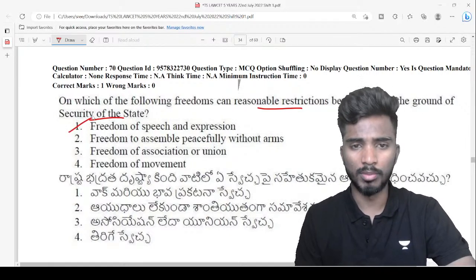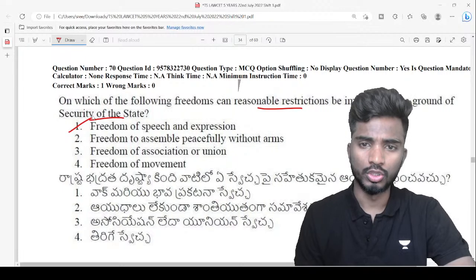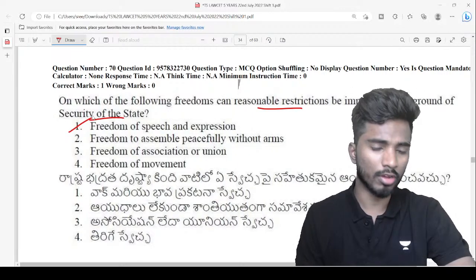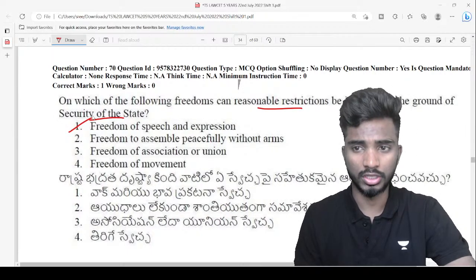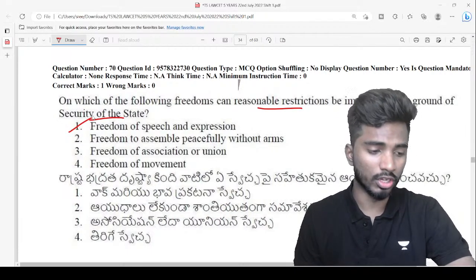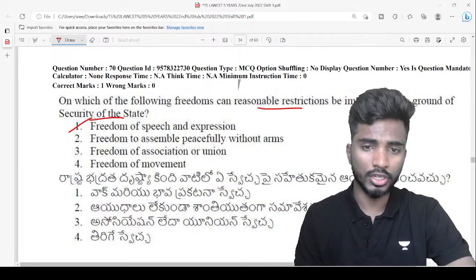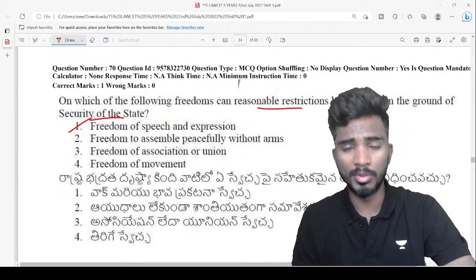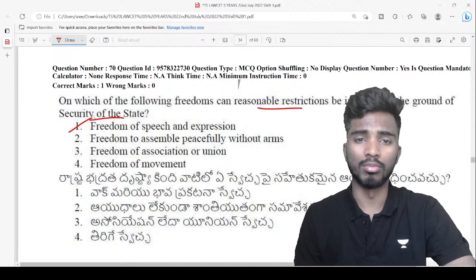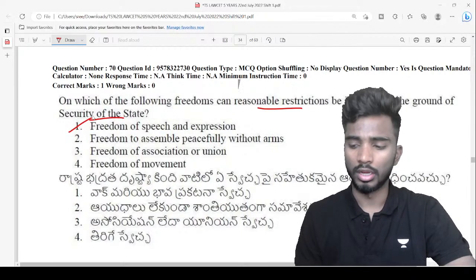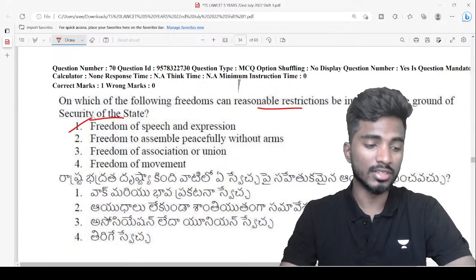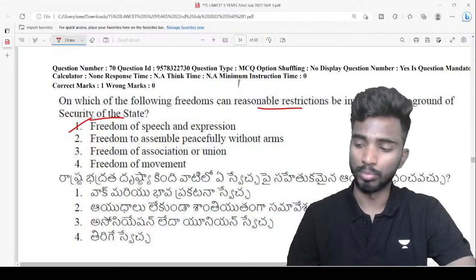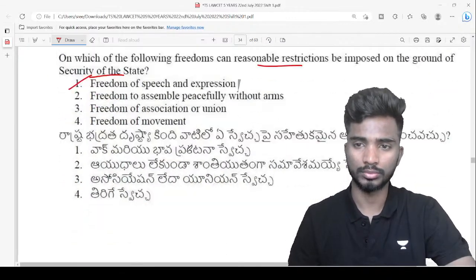So the answer is freedom of speech and expression, right? To maintain security of the state, the state can impose reasonable restrictions on freedom of speech and expression. Other fundamental rights are also limited based on morality, public order, public health and so on. But for freedom of speech and expression, on the ground of maintaining the security of state, reasonable restrictions can be imposed.